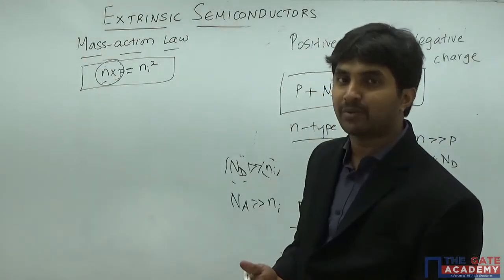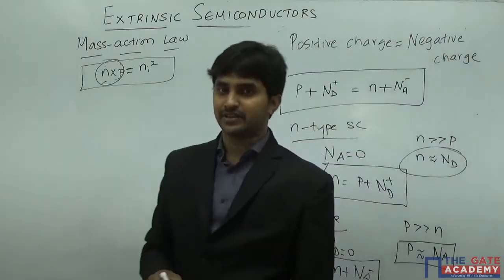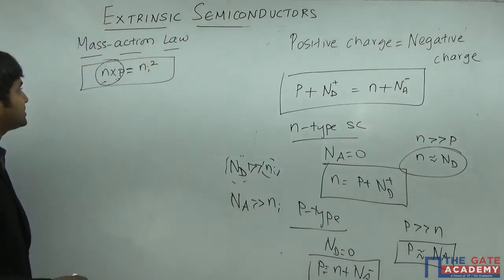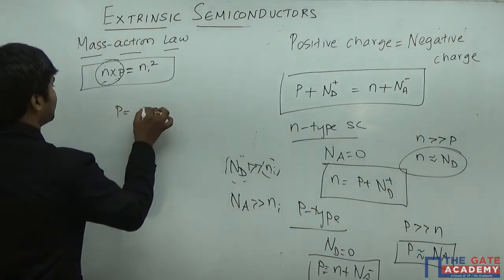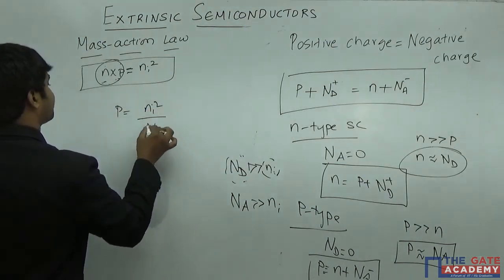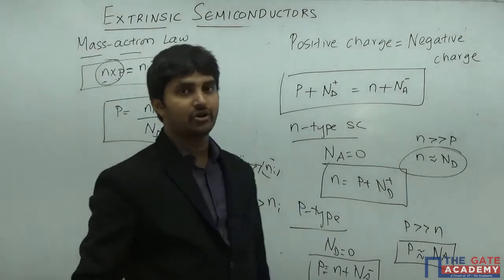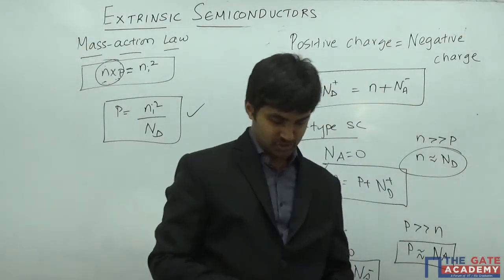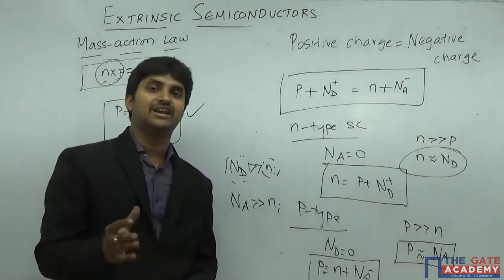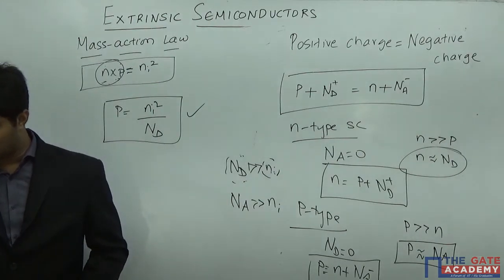Now why are we going to use the mass action law? Because we are clear that the value of N is equal to Nd in the case of an n-type material which is sufficiently doped. In that case, I can calculate the value of P by simply writing Ni square divided by N. What is N here? Nd. So therefore I can calculate the minority carrier concentration also using the mass action law. Many a time in GATE and also in engineering services, the question is directly asked based on the concept of mass action law. Let us write the question on it.